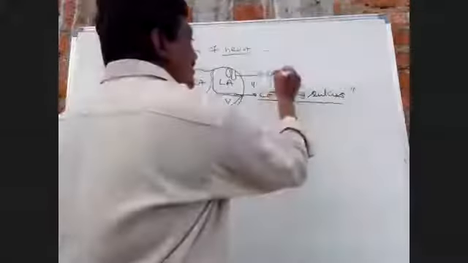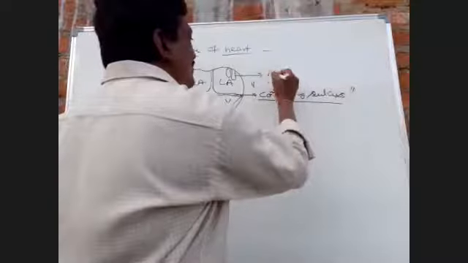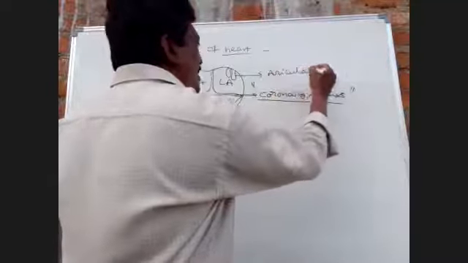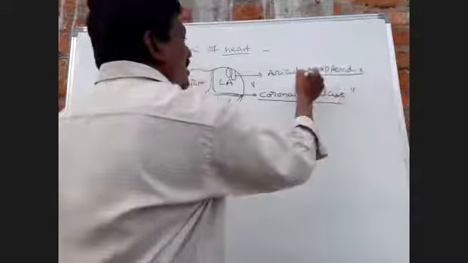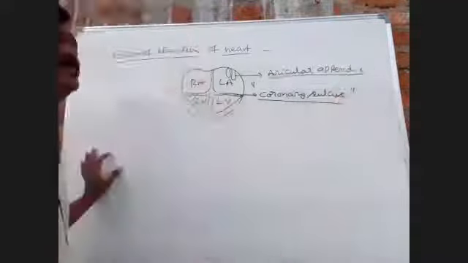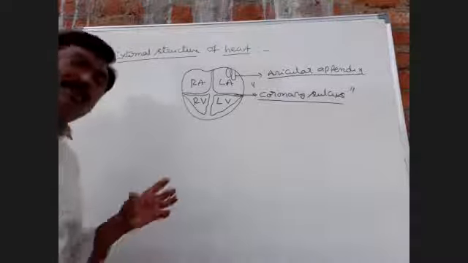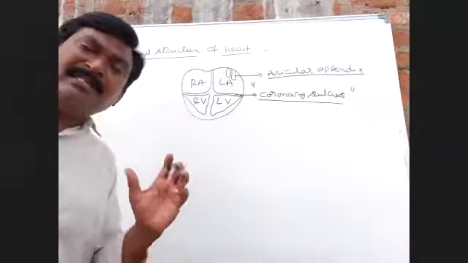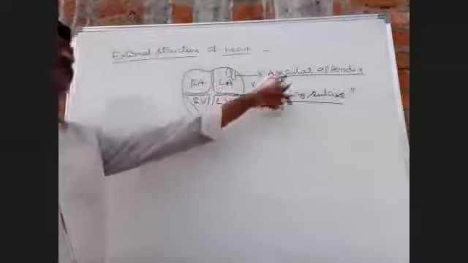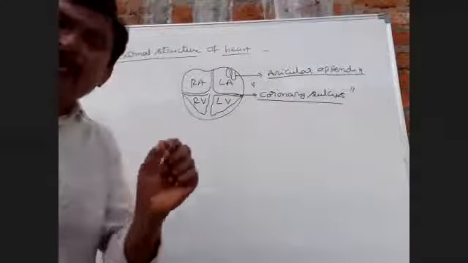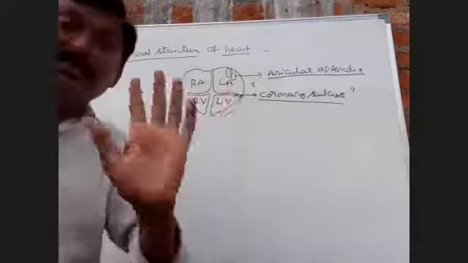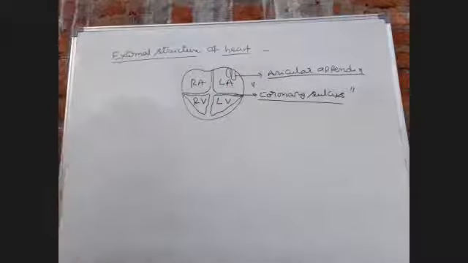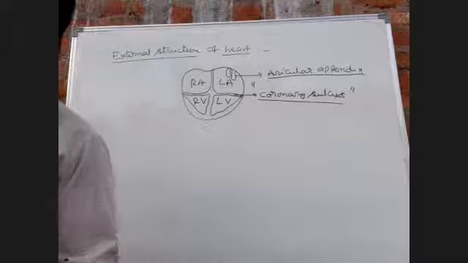Auricular appendix is related to only atria, not ventricle. This is most important.